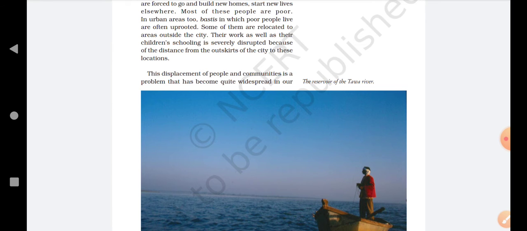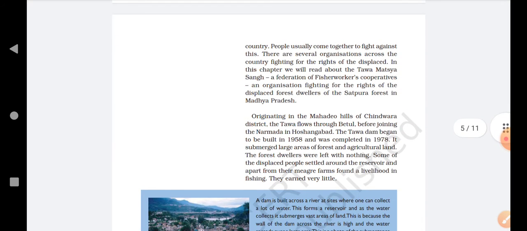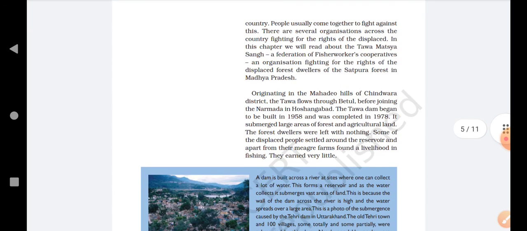This displacement of people and communities is a problem that has become quite widespread. This displacement problem was spreading everywhere, and it is getting more difficult day by day for people to move from one place to another. People usually come together to fight against this. People all came together so that they can fight against such things.